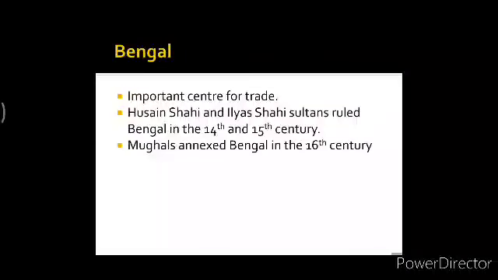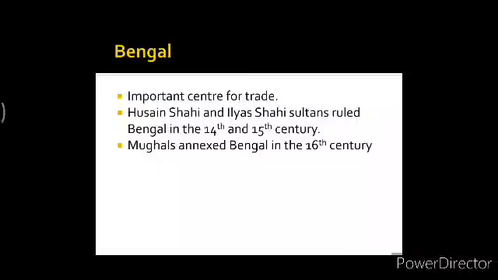See, Bengal's location was such that it became an important center for trade. Bengal was the eastern pole of Islamic India, and in the east it was open to the sea. So merchants from around the world traded in the Bay of Bengal. That is why it was an important center for trade.